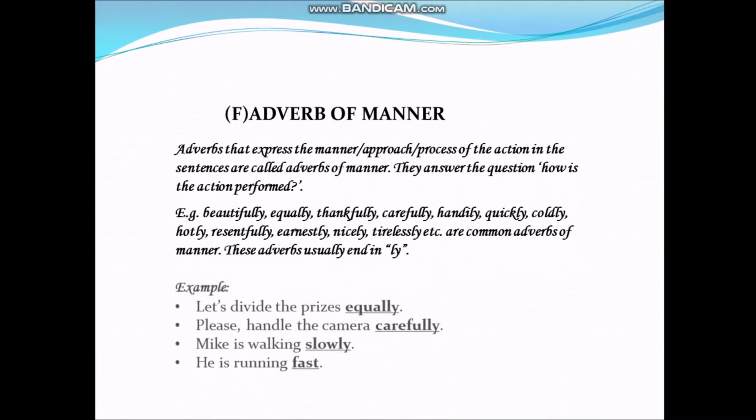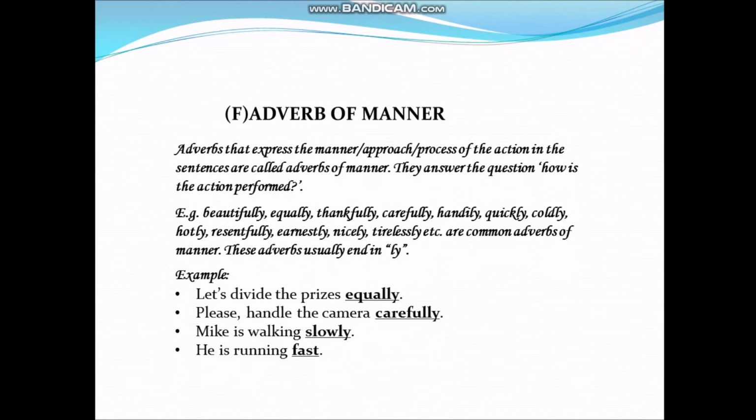For example, let's divide the prices equally. Please handle the camera carefully. Mike is walking slowly. He is running fast. Here, all these bold words are indicating adverb of manner.